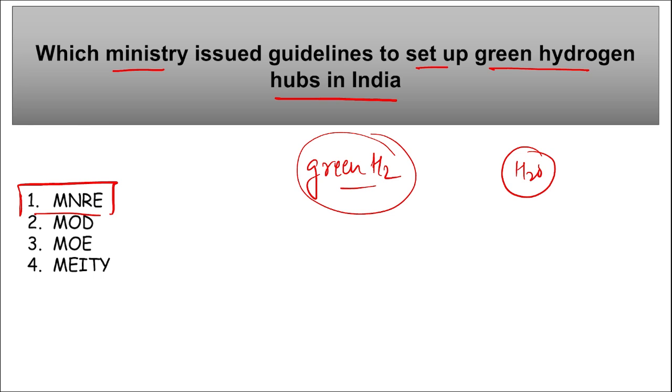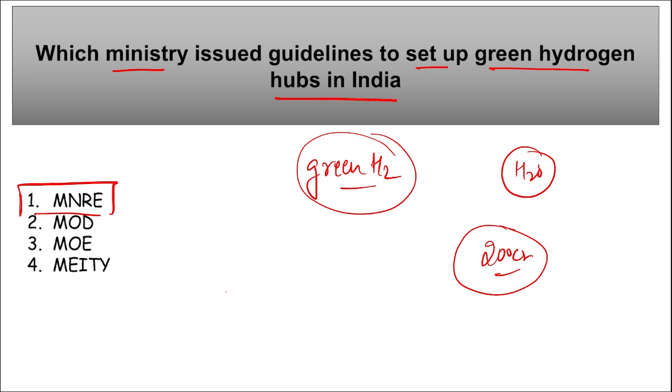Then the scheme will offer support to develop core infrastructure at hydrogen hubs for the common services, and 200 crore rupees has been allocated for financial year 2025-26 for the same, right? And remember, here the funding will be done in various stages, and the 200 crore rupees we just saw will be given to set up the infrastructure for green hydrogen hubs in India.